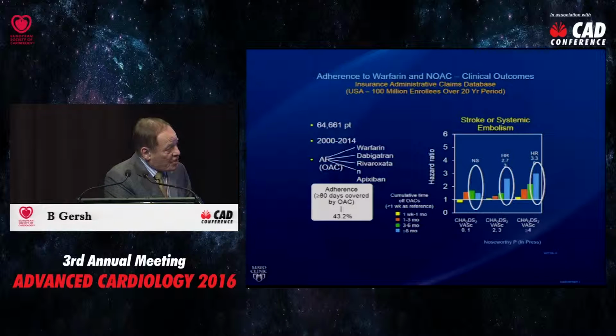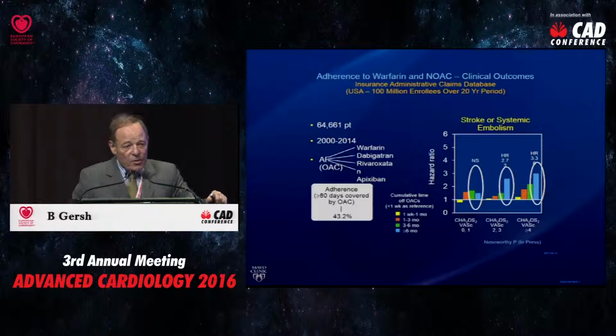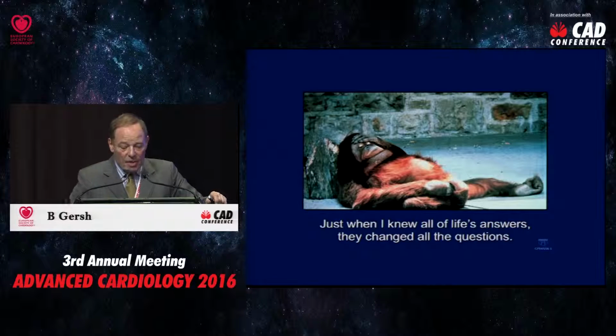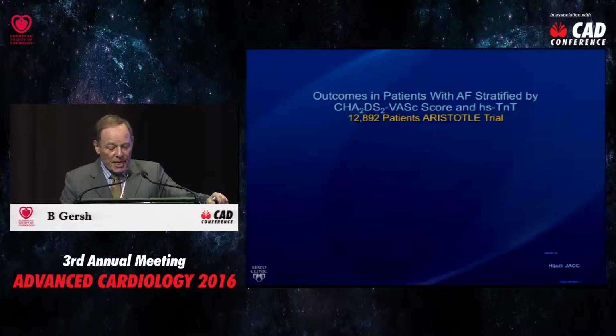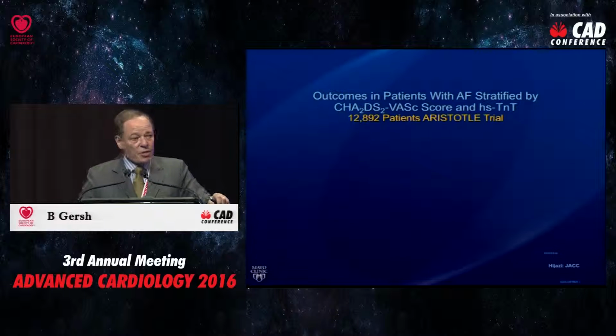If you just look in the areas that are highlighted, you'll see that if they had a CHADS-VASC of 0 or 1 and they discontinued anticoagulants, there was no increase in stroke or systemic embolism in this United States population. But if they had a CHA2DS2-VASc of 2 or 3, or 3 or more, and they discontinued anticoagulants, they had almost double the risk of stroke. So, further evidence that at least in our population, a CHA2DS2-VASc of 1 may not be high risk. So just when I knew all of life's answers, they changed the questions. And let me show you some data that changed the questions. 13,000 patients in the Aristotle trial, which was the trial of apixaban versus warfarin.